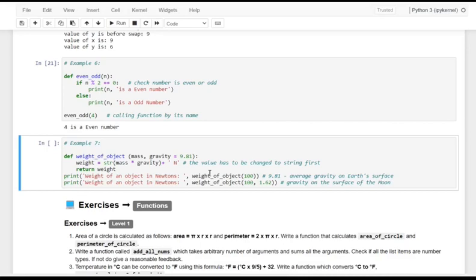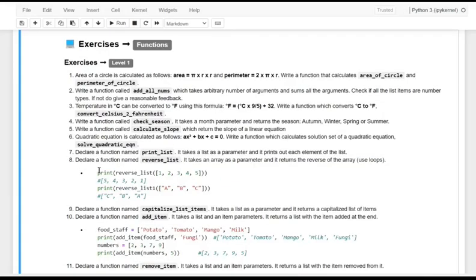And this example we have already seen, I think, we have already discussed. That is the weight of an object in newtons. It has to return a value by getting the value of mass only. Here gravity is equal to 9.81, it is provided by default, and the weight of the object is 100. If you provide that, it is going to multiply it by the average gravity of the earth surface and return the value.